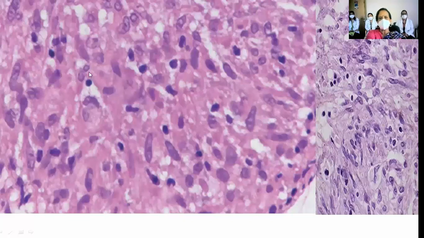Now, can you see these cells here? Yes. So just look at their nucleus and tell me how many types of cells are there here. Okay. Which are those? So there is one cell, then a second type of cell. Where is the third type of cell? I'm not able to see. I can make out only two types of cells here. So why do I say two types of cells?